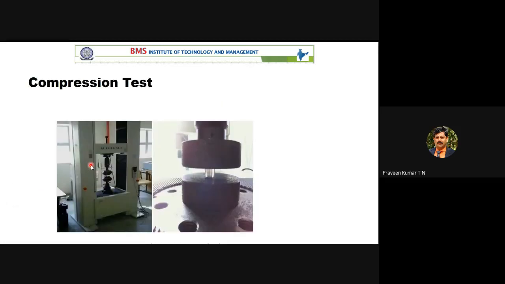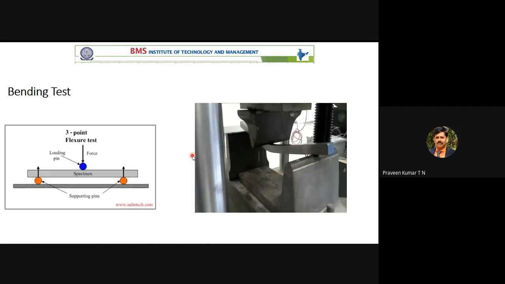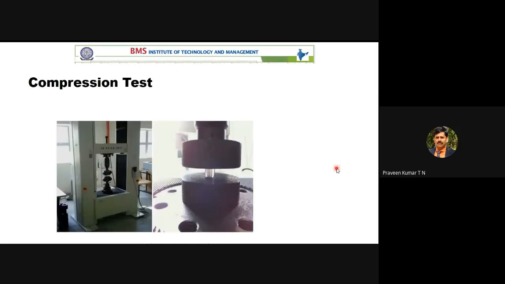So this is a compression test. We will discuss the compression test later, but in general you have to remember. Here, this is the axis of the beam, or the axis of the specimen. In bending, the loading is perpendicular to the axis of the specimen. You have to remember, loading is perpendicular to the axis of the beam in the case of bending, which is referred to as transverse loading, and the corresponding deformation is referred to as transverse deformation. You can see here, the loading is perpendicular to the longitudinal direction of the workpiece.